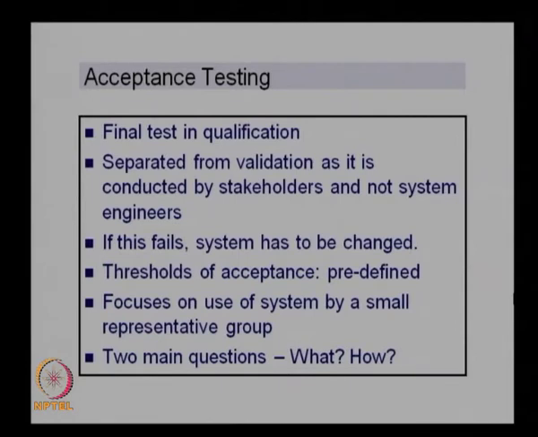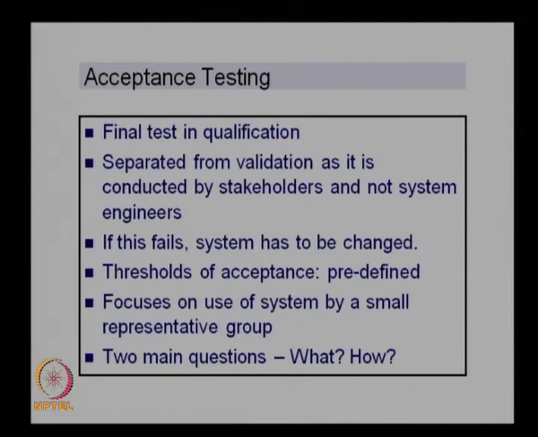So, acceptance test is basically the final test in qualification. As I mentioned, this is separated from the validation, as it is conducted by stakeholders and not system engineers. And if this fails, the system has to be changed. So, if the acceptance test fails, then definitely the system has to be changed, except for a few exceptions. Most of the time we will have to change the system because it is not acceptable to the customer.